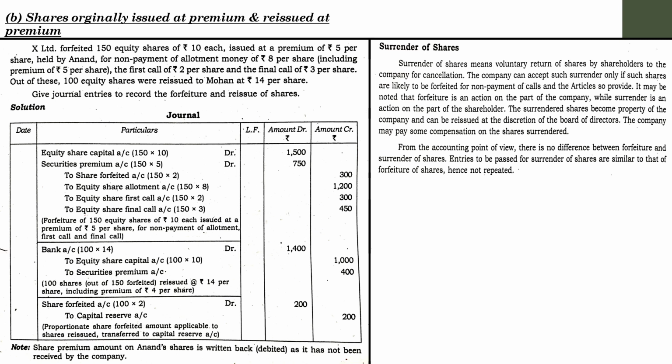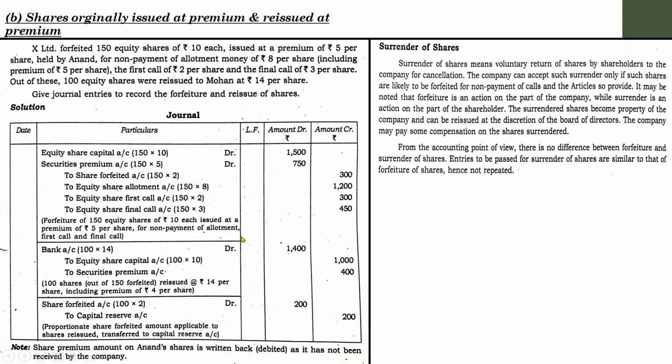Anyway, it is just like the forfeiture concept, where in forfeiture the shareholder is not paying the installment amount, and subsequently the company is forced to cancel their shares. But in surrender of shares, the particular shareholders approach the concern voluntarily to cancel their shares. They request the concern to cancel their shares because they have no interest in continuing their further installments or whatever it is. That's up to their discretion. They voluntarily approach the concern to cancel their shares. That is known as surrender of shares.